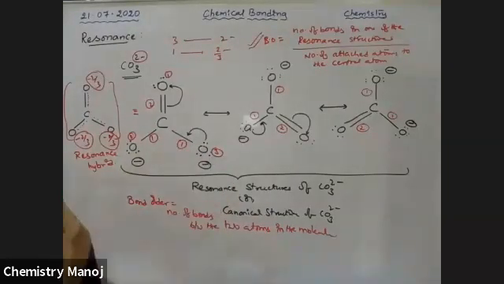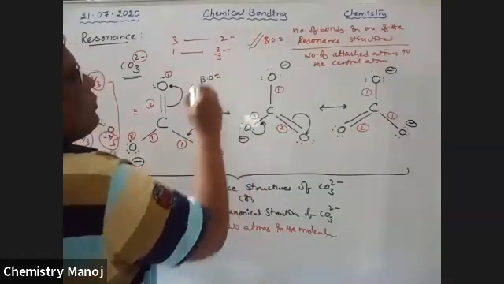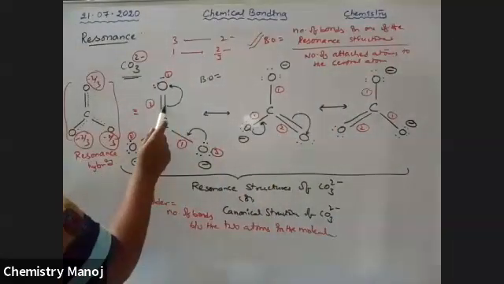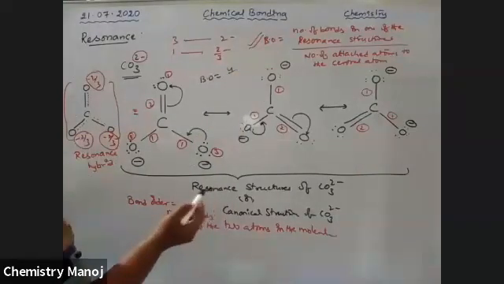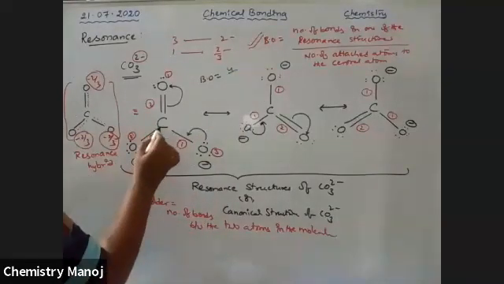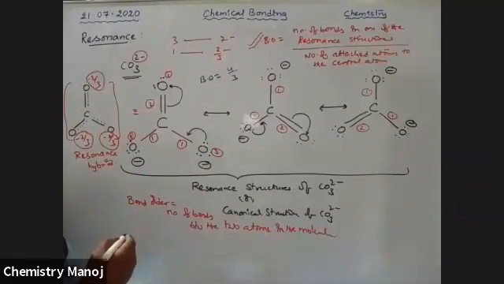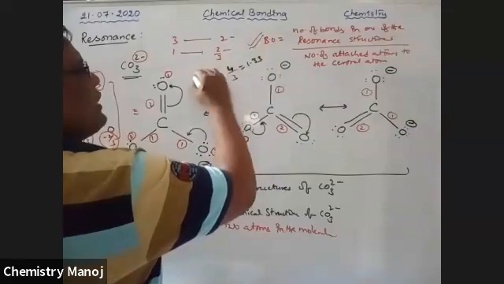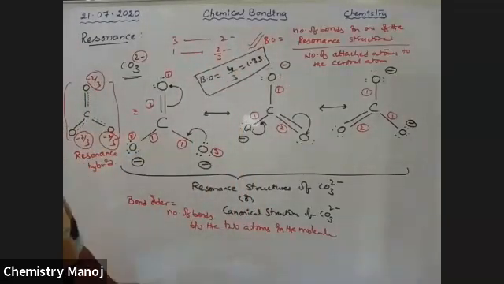And that is why, in this case, bond order is equal to the number of bonds in one of the resonance structures, that is 1, 2, 3, 4, so 4, divided by the number of atoms attached to the central atom. This is the central atom, 1, 2, 3, so 3. That is 4 by 3, which is equal to 1.33. 1.33 is the bond order.